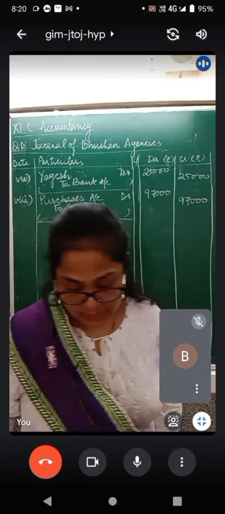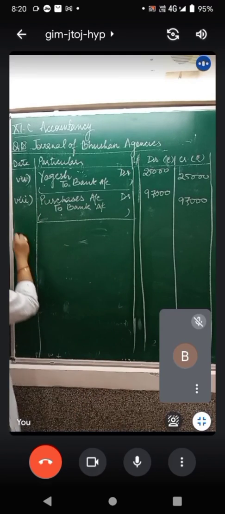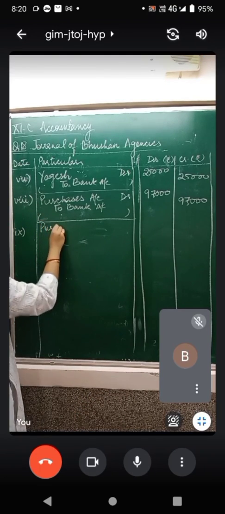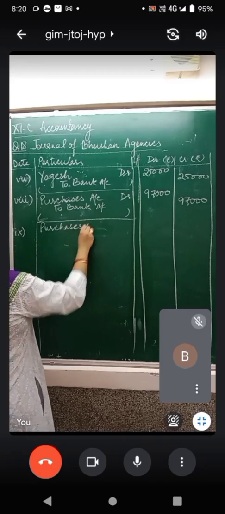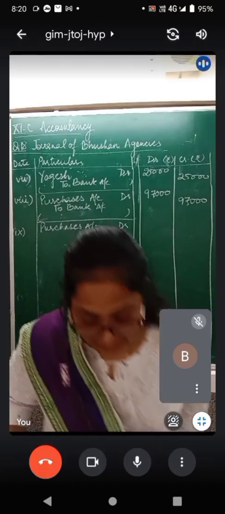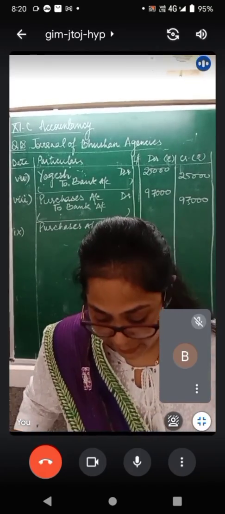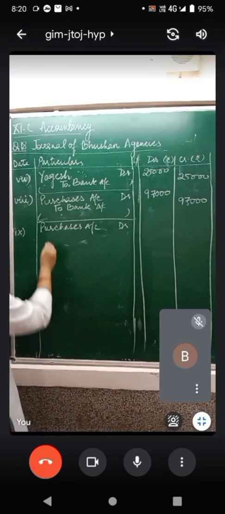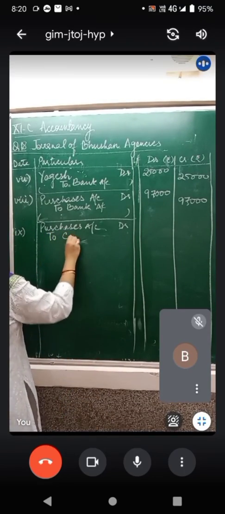We have purchased certain goods. It means purchase will be debited. What else have we done? We have paid 50% immediately. Means we have paid some cash.